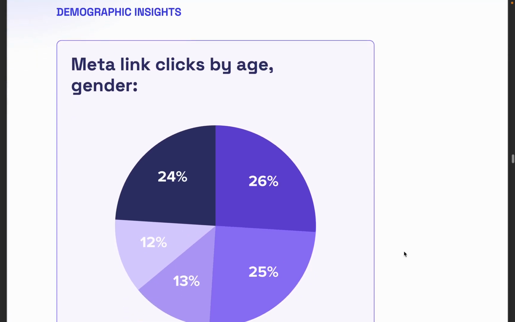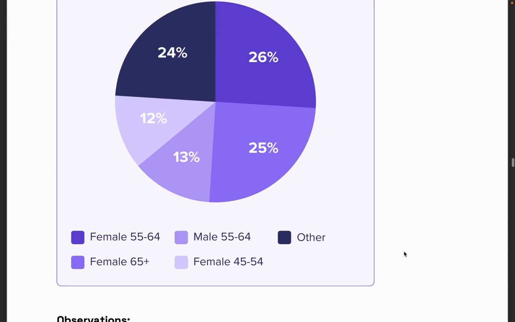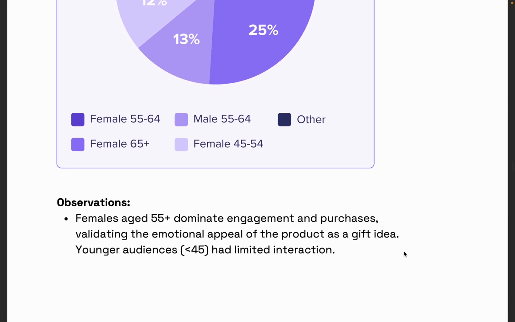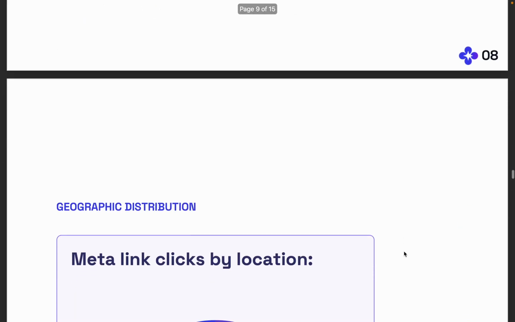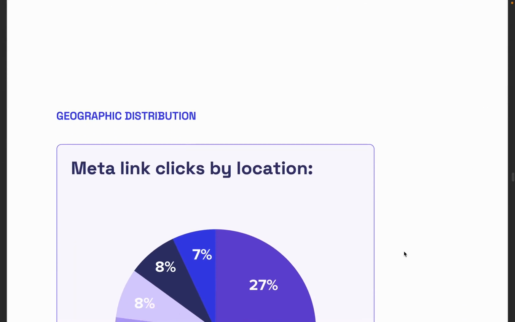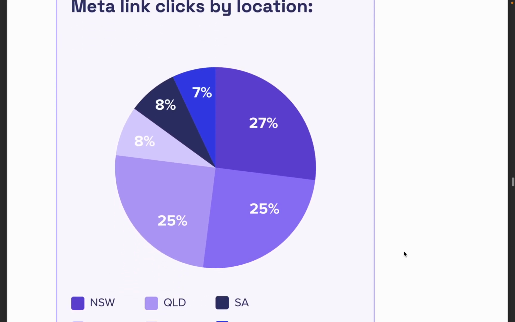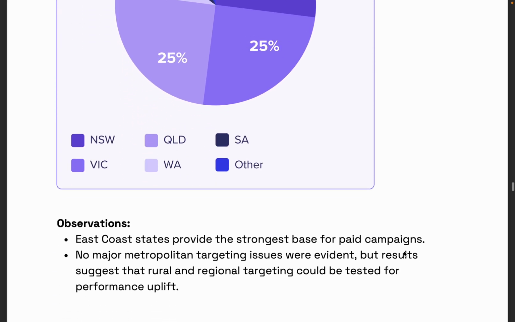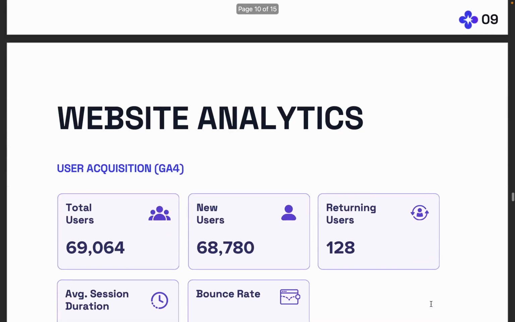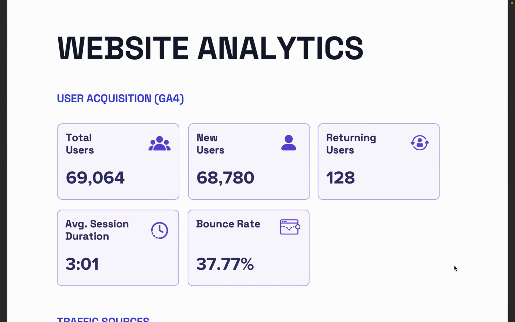It's pulled out here looking at Meta link clicks by age and gender, breaking down the different sections. Again, we have some observations in there which are a little bit obvious, but also still important. Having a look at location, what came out here was exactly what the client expected to see, but again, it was correct. Website analytics. So we're talking here about GA4.